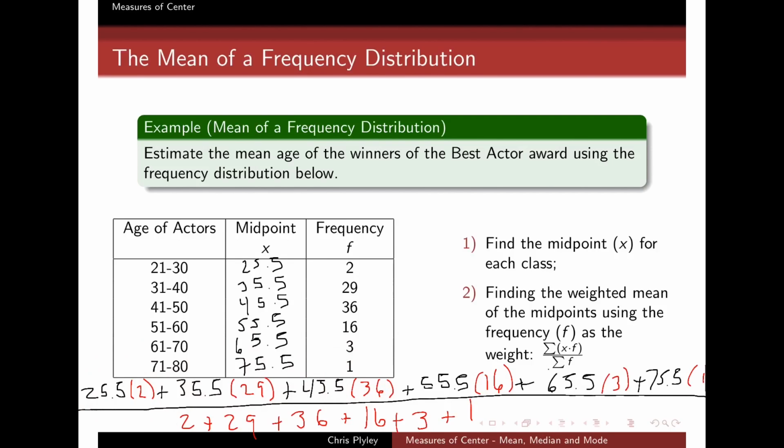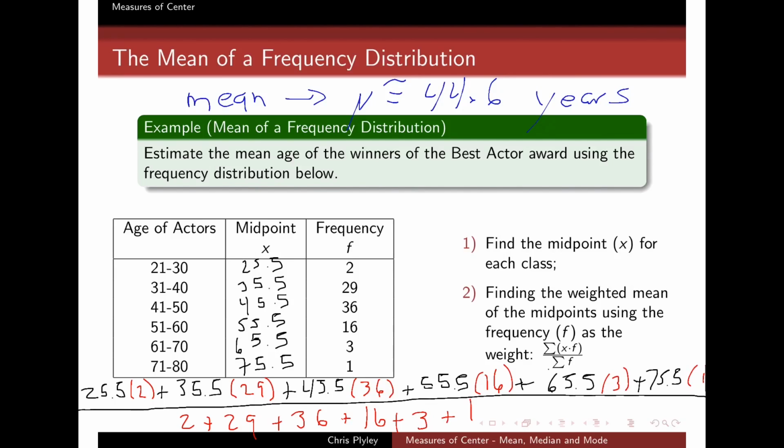And so if you carry out this whole calculation and find the same thing as me, you should find the mean. I'll use mu because this represents our whole population of actors. It's about 44.6. I've rounded off a bit. Approximately 44.6 years is what we can estimate the average age of our actors to be using this method.